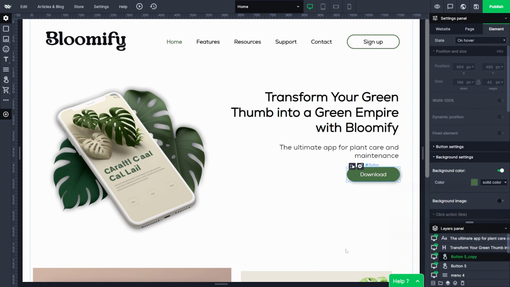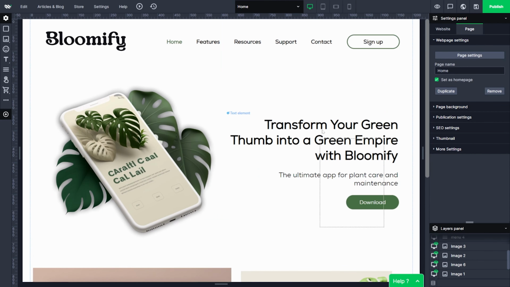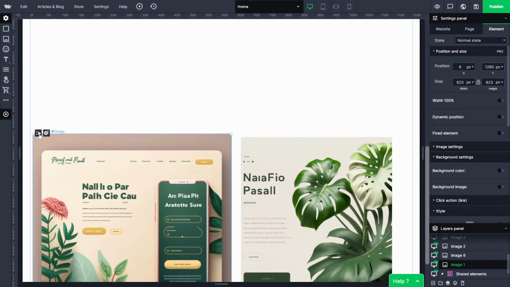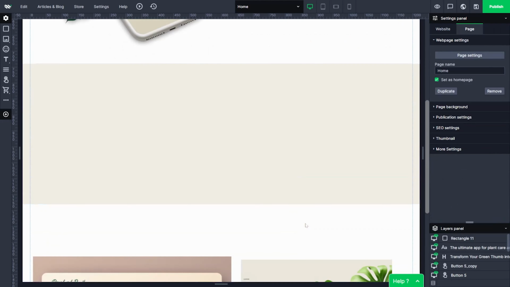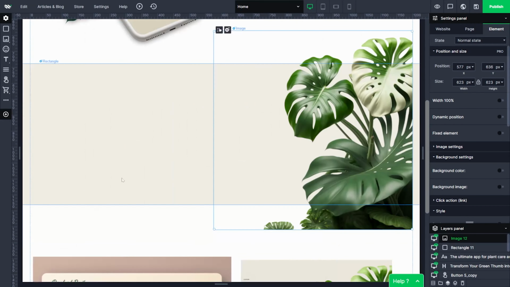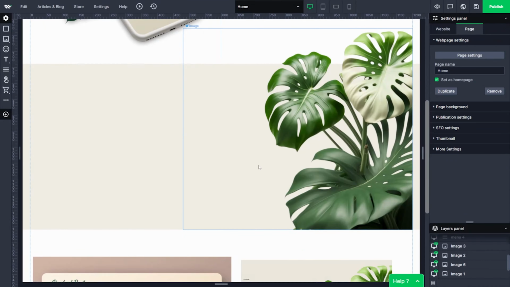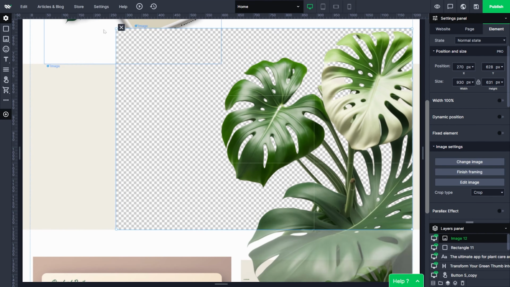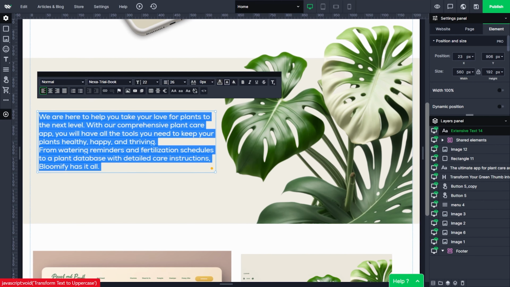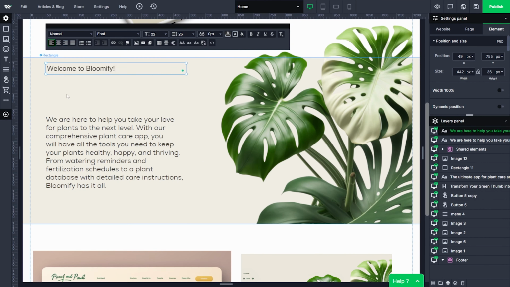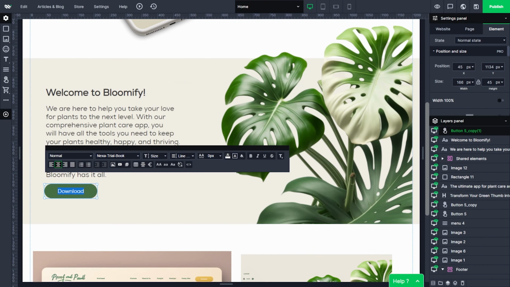Now I'm going into another section that was also suggested by ChatGPT, and it's the features section. To make it look nice, I'm using this Midjourney-generated imagery of monstera leaves. I think it looks really nice. I like how it overlaps into the hero section. It's very compliant with the name, Bloomify, you know, it's blooming with greenery, I really like it. So here, once again, I'm copy-pasting all the text from ChatGPT. And now for the footer.